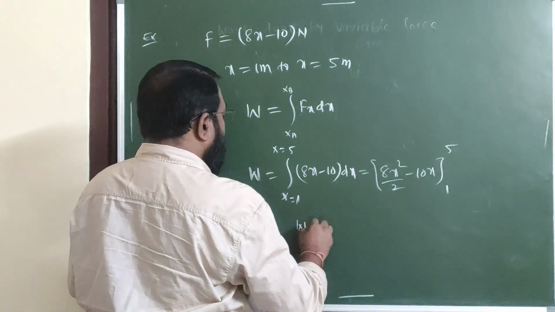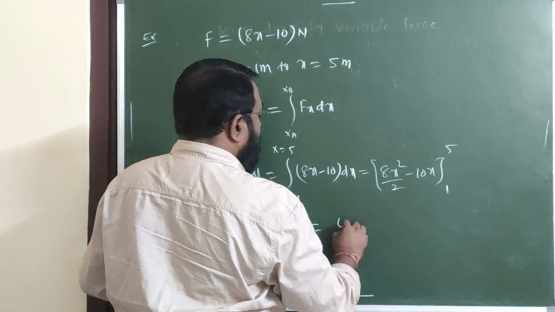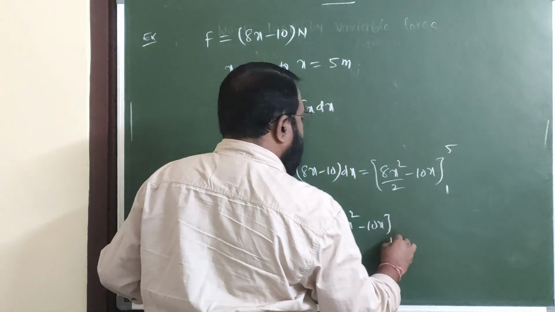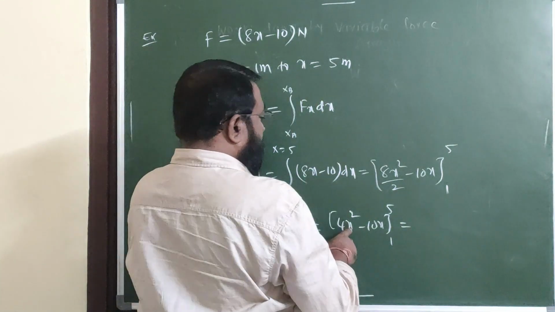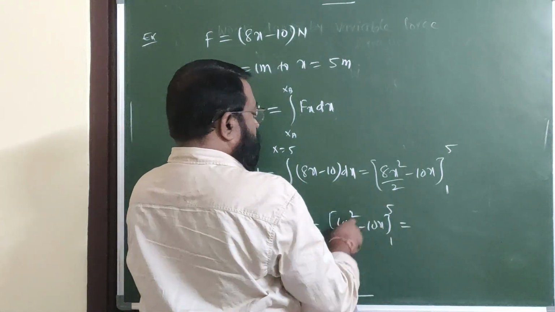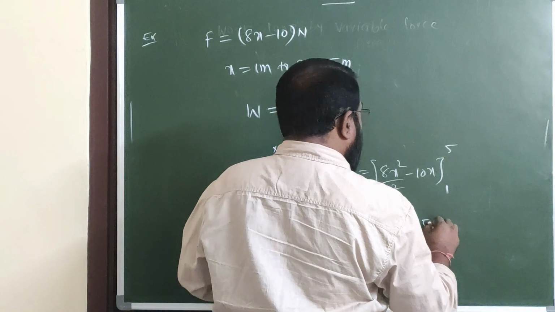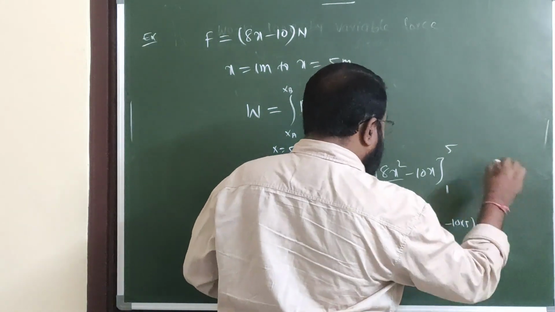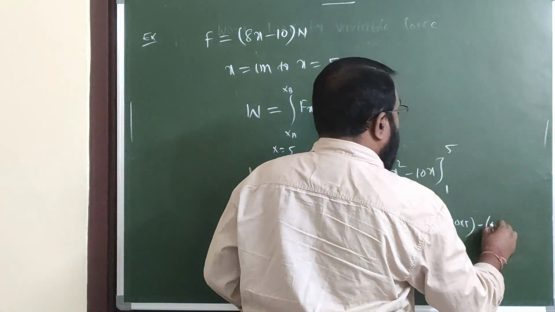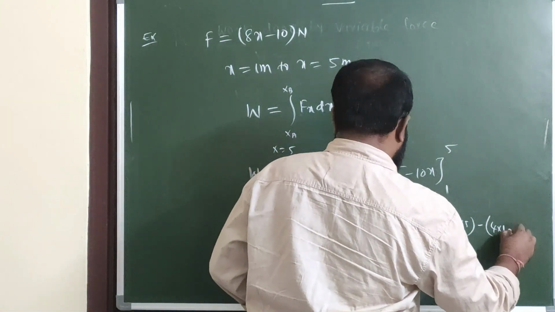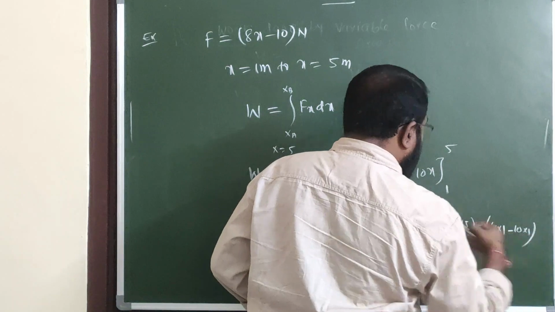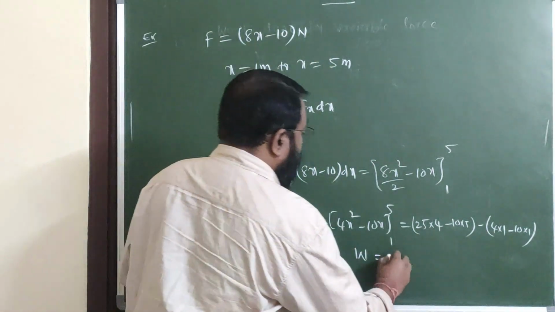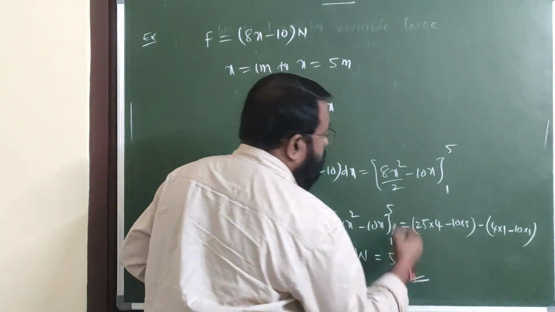This becomes W is equal to, here it is, 4x square minus 10x, limits 1 to 5. In place of x, 5. This is 25. So here 25 into 4 minus 10 into 5, minus 4 into 1 (x is 1) minus 10 into 1. So by simplifying this one, therefore work done W is equal to 56 joules.